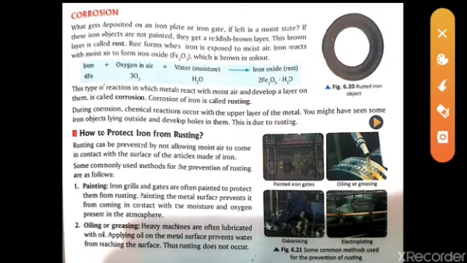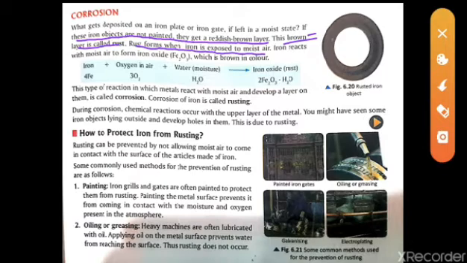So let's see what is written over here. If these iron objects are not painted, they get a reddish brown layer. This brown layer is called rust. So rust forms when iron is exposed to air. The thing I have told you, it is also telling the same thing.